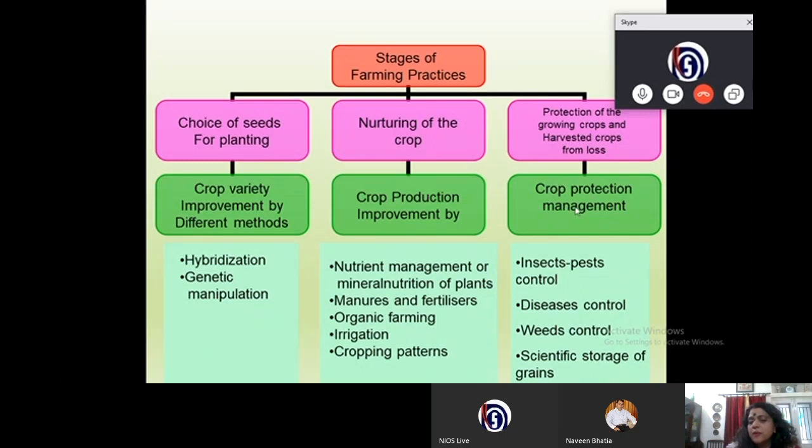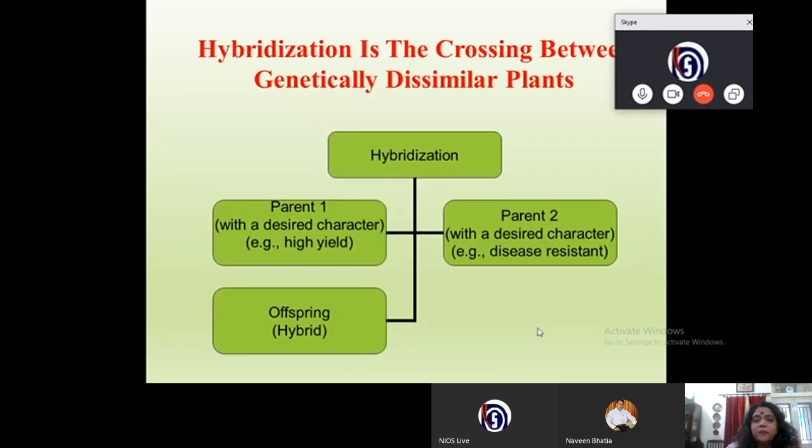Crop protection management. We need to protect our plants, otherwise the yield will go down. We need to develop plants which are pest and insect resistant and disease resistant. If they are not, then we must control the insect pest. Disease, we must control that. We must also control the weeds that take away the nutrients of the crop plant. And after the harvest, we need to store the grains in a scientific manner.